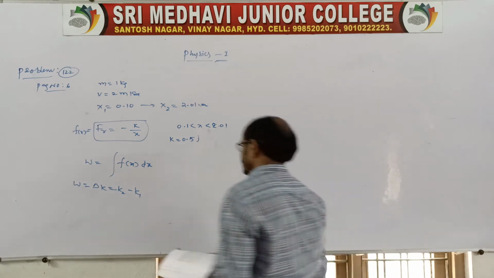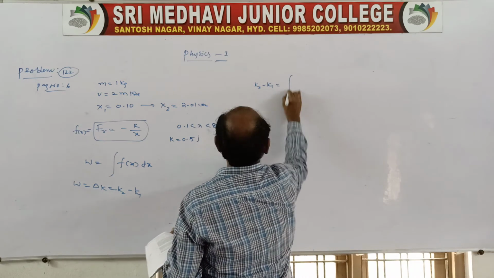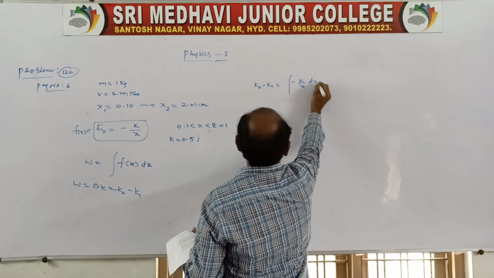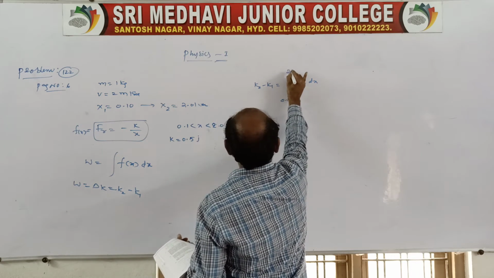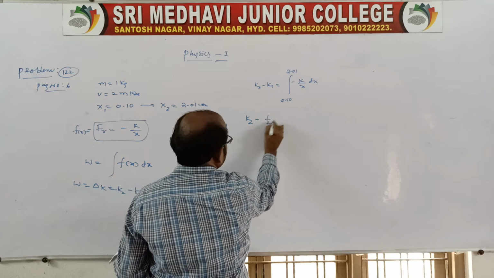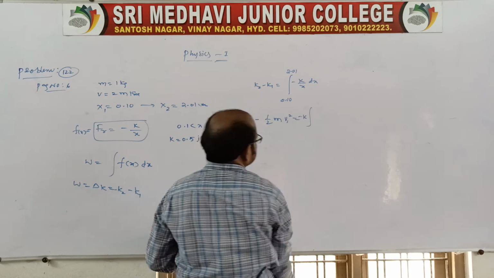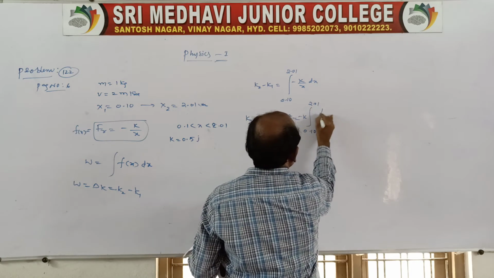Here k2 minus k1 is equal to the integral of minus k by x dx, ranging from 0.10 to 2.01. So k2 minus 1 by 2 m v1 square is equal to minus k common, the integral from 0.10 to 2.01 of 1 by x dx.